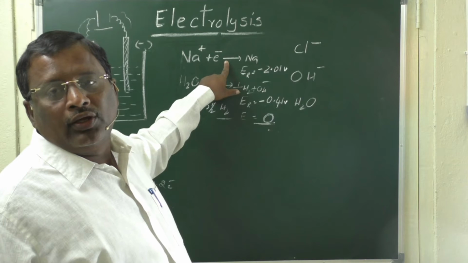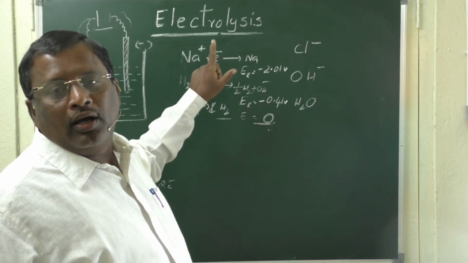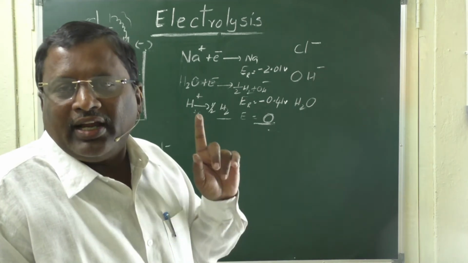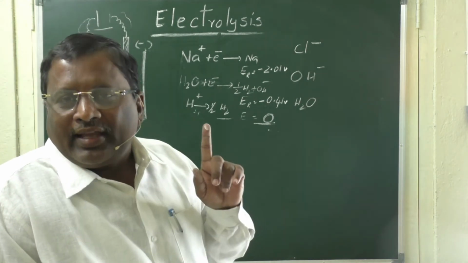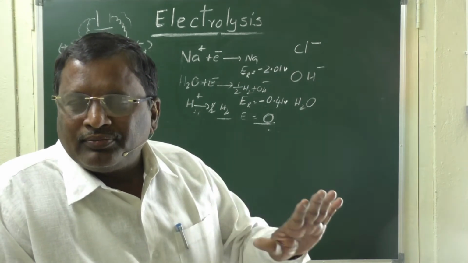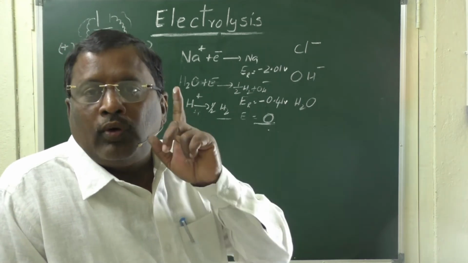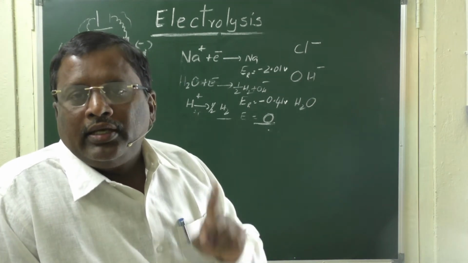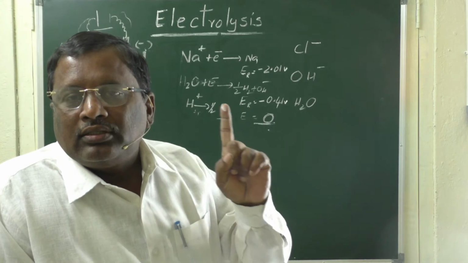That is why when you electrolyze aqueous sodium chloride with platinum electrodes, at cathode you will not get sodium. If you want sodium, you have to electrolyze its fused content.